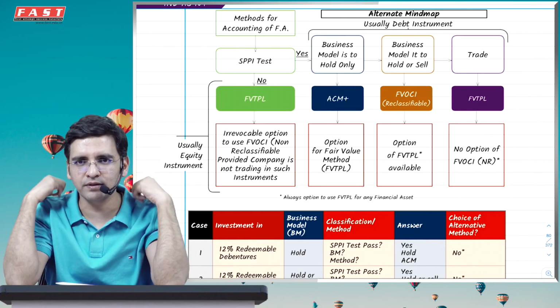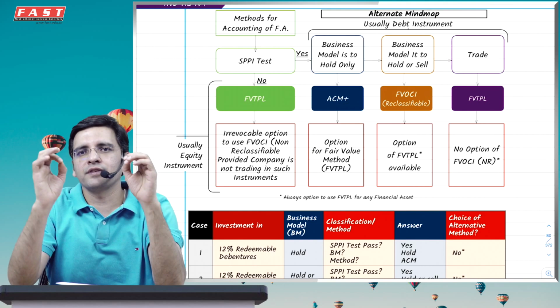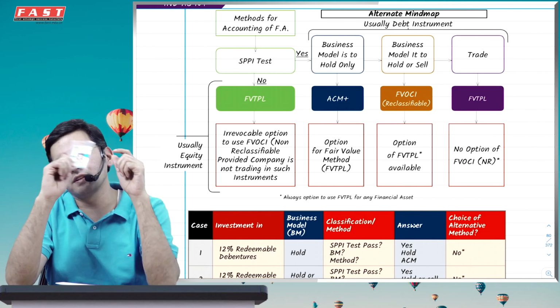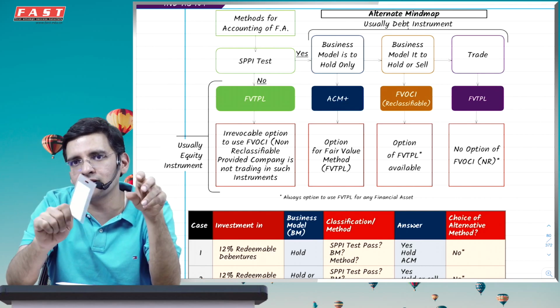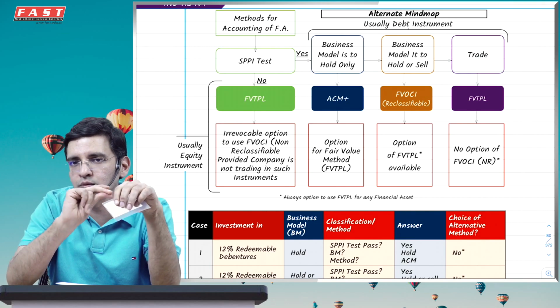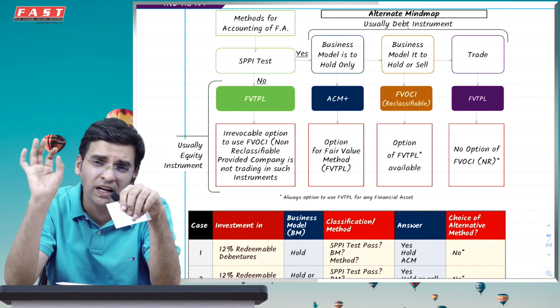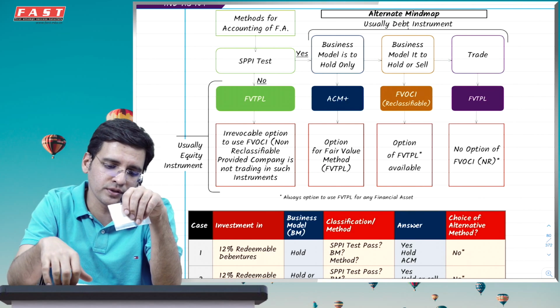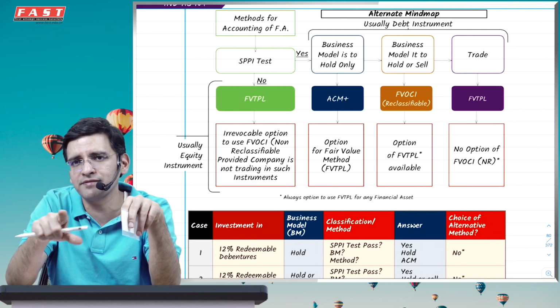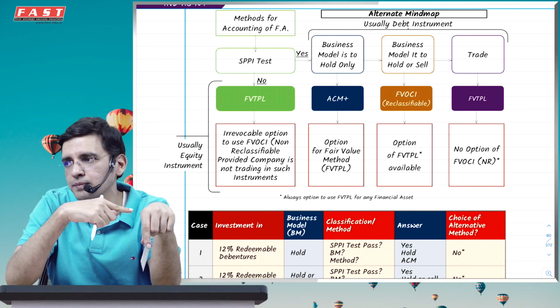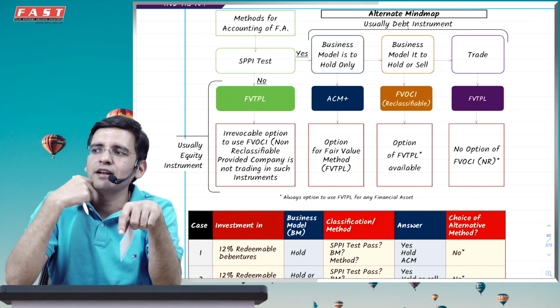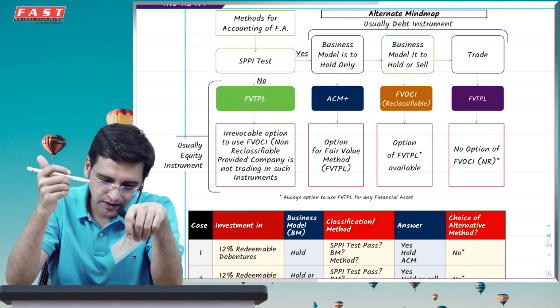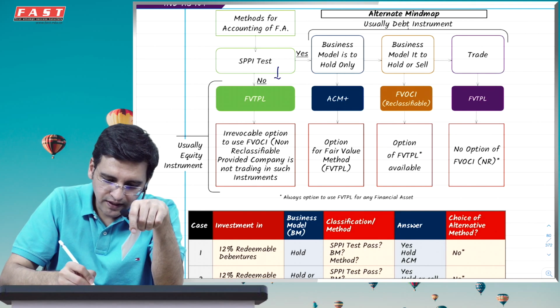What I say is, when you make a choice of the method, just simply remember first, what is the nature of this instrument? Will this instrument give you purely principal and interest? If the answer is no, cost method is ruled out. You have to use FVTPL only, except if you want, you have the option to use FVOCI, but that will be non-reclassifiable, and it's an irrevocable option. You'll have to keep using that particular method all throughout the period. So SPPI test not satisfied, use FVTPL.